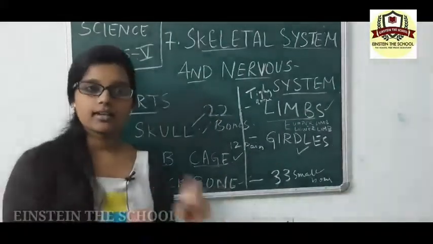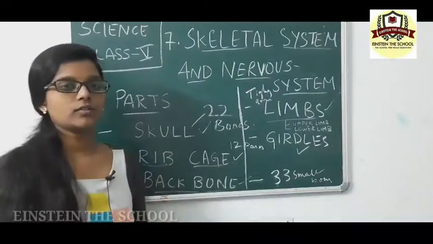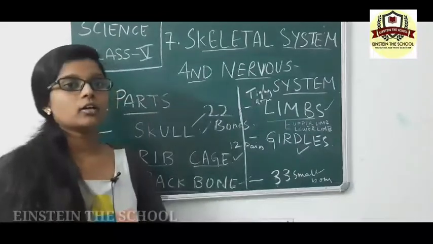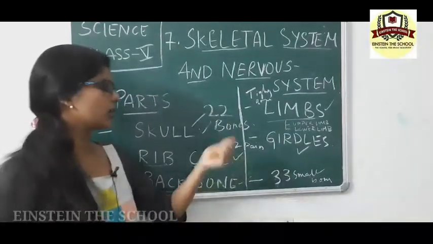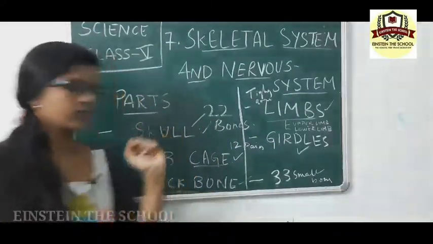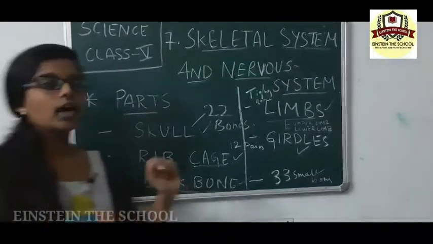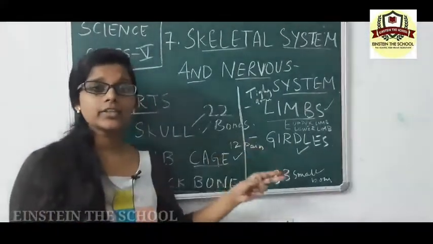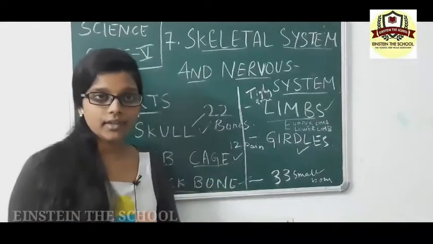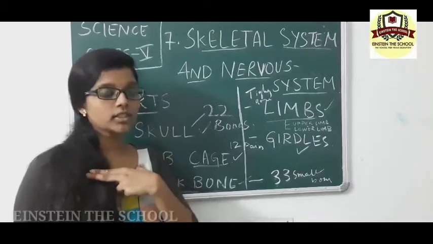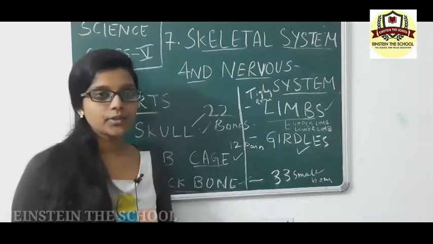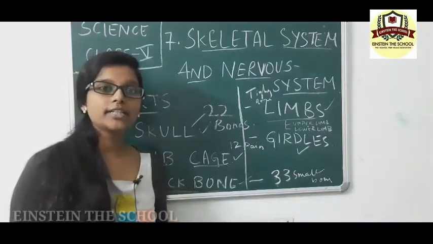And the girdles, there are two girdles in the body: the shoulder girdle, which connects the upper limb to the body, and the hip girdle. Okay, so girdles. One is the shoulder girdle and the second one is the hip girdle. The shoulder girdle attaches the body to the upper limb, and the hip girdle attaches the body to the lower limb.